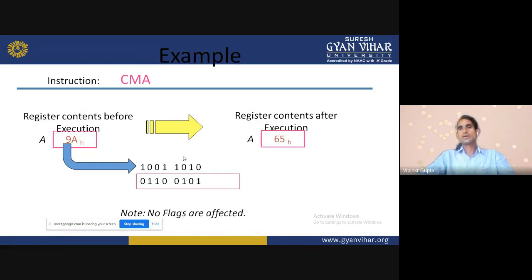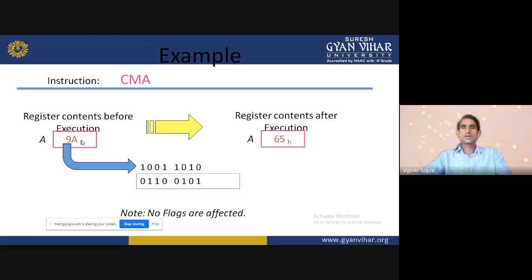So directly we get 65H. With FF, when we do the 16's complement, we just add 1. So that is the method for finding the complement. Simply subtract the number from FF and we get the result.